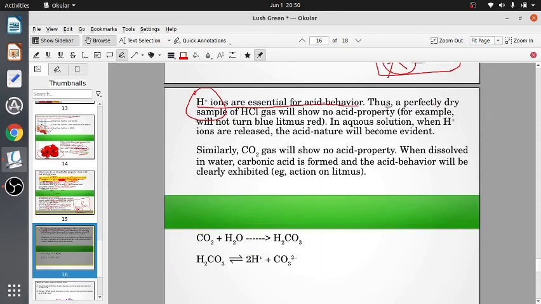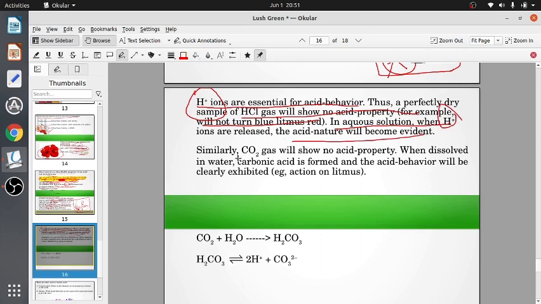So a perfectly dry sample of HCl gas will show no acid behavior. It will have no reaction on litmus or methyl orange or even your China rose petals. In aqueous solution, when it breaks into ions and gives hydrogen ion, only then will it show all the acid behavior.